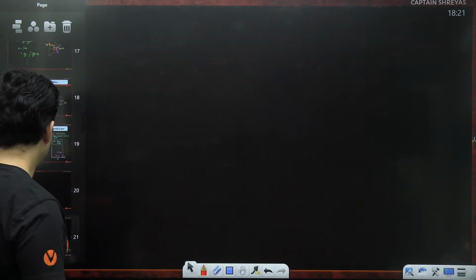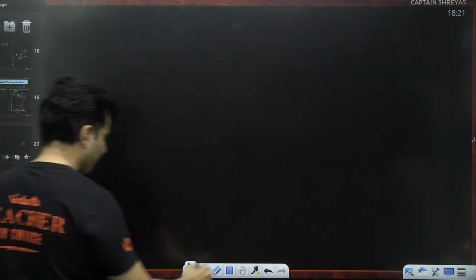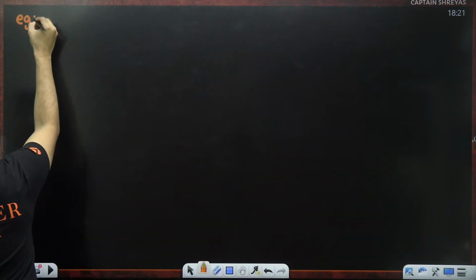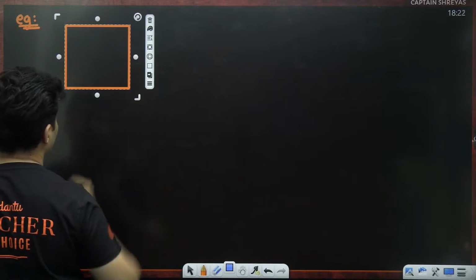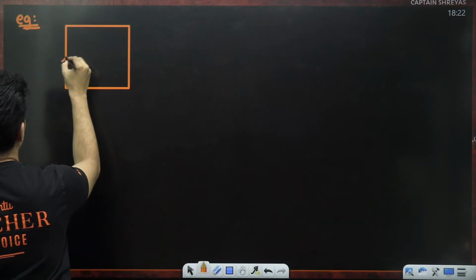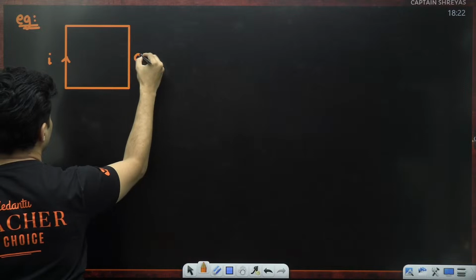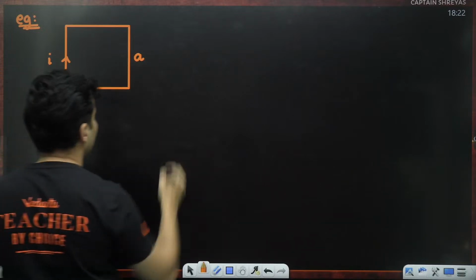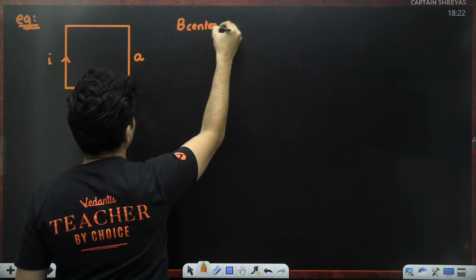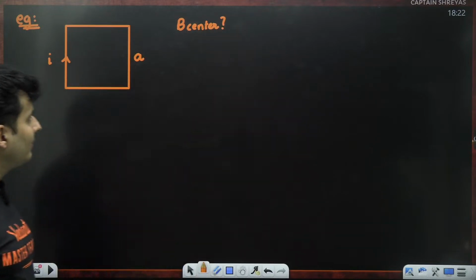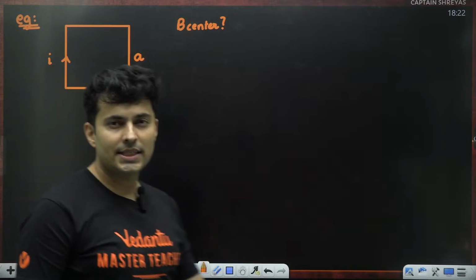So let's take some numerical examples, guys. Here is the first question. Let's say we take a square like this, and this square has some current I, side length is A. The question is, find the magnetic field at the center. Find the magnetic field at the exact center.